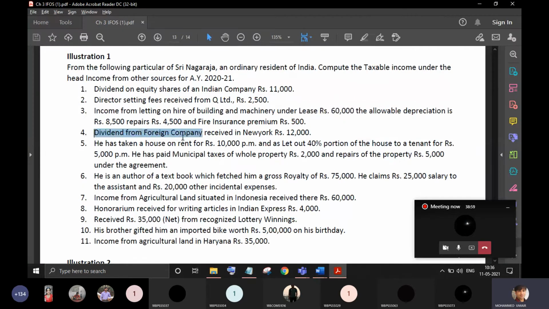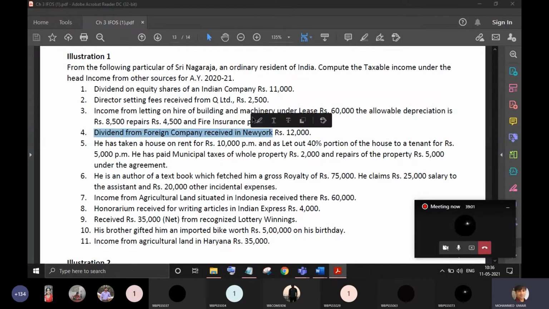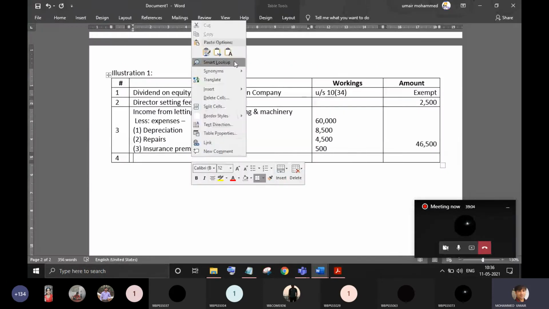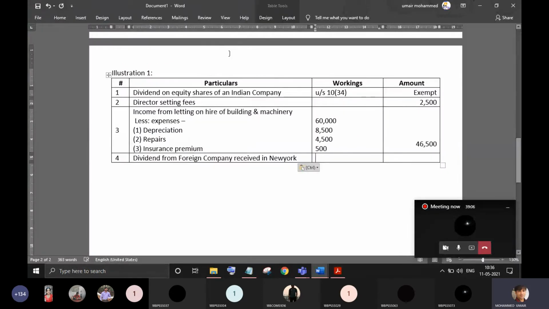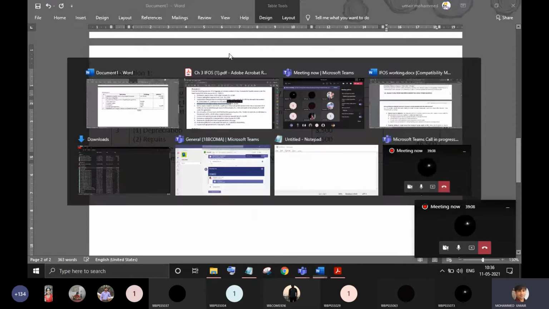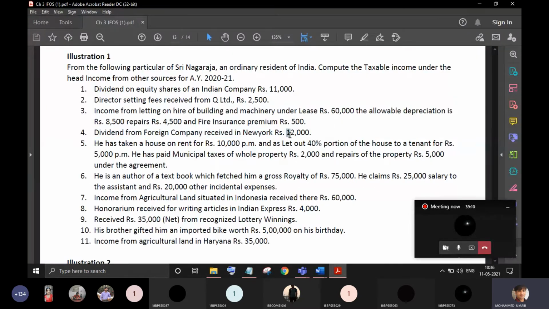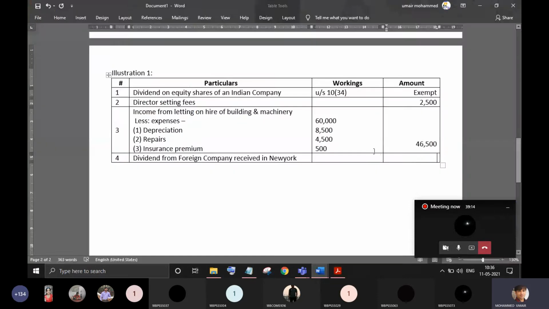Next, dividend from foreign company received in New York. So dividend from foreign company is fully taxed. Now you might be wondering, this foreign company is in New York and the income is also earned in New York. So income earned in India, received in India.